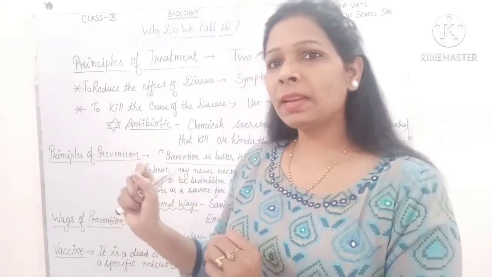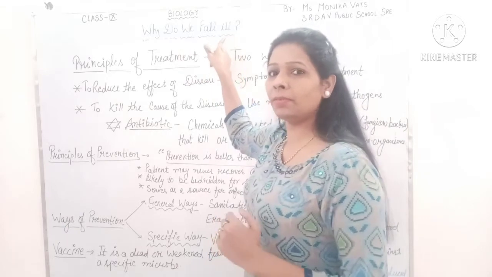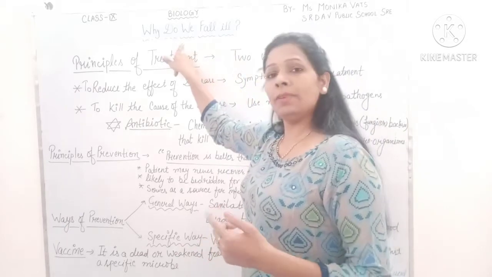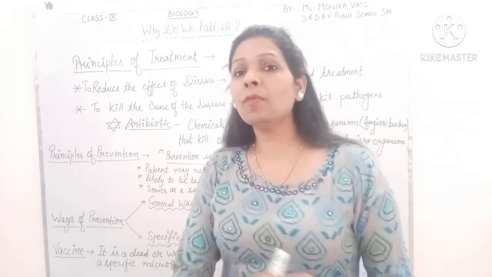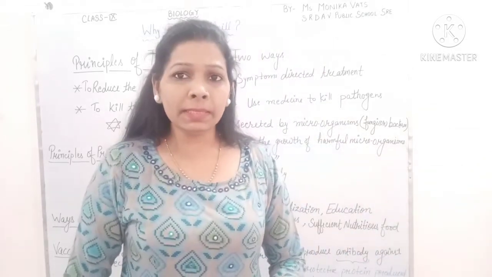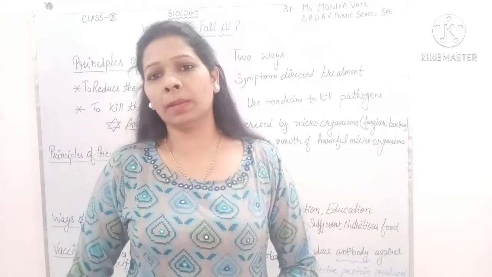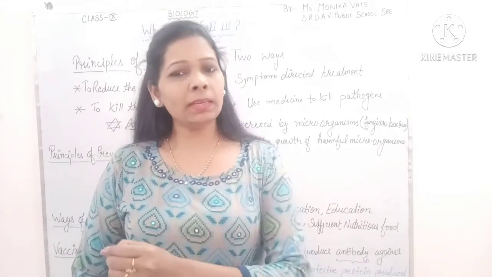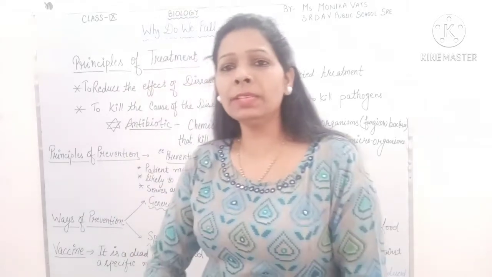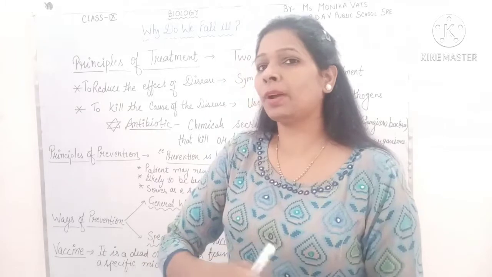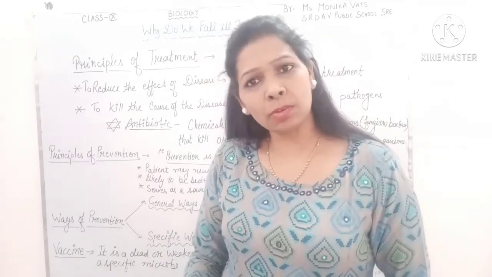That is the next session of why do we fall ill. This was the chapter that we were doing. And we had already discussed about the disease, about health and what are the different kinds of diseases: infectious, non-infectious, acute and chronic. And we already had discussed about the infectious diseases in detail, that how these diseases spread from one infected person to healthy person. Secondly, what are the means of spread?